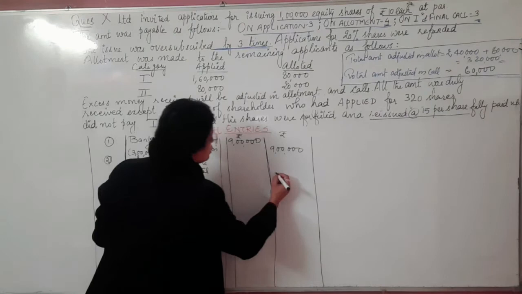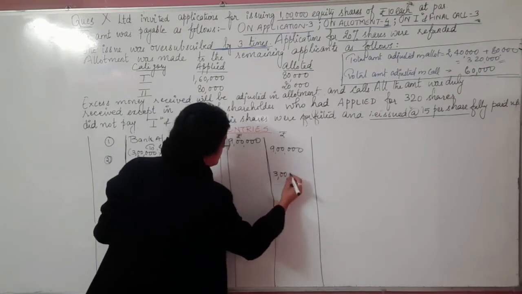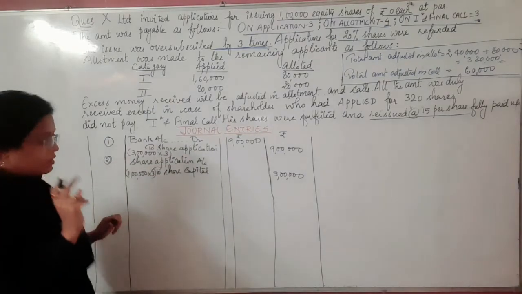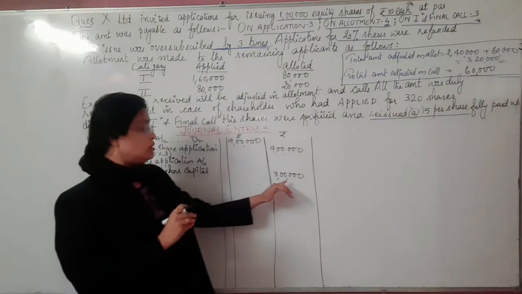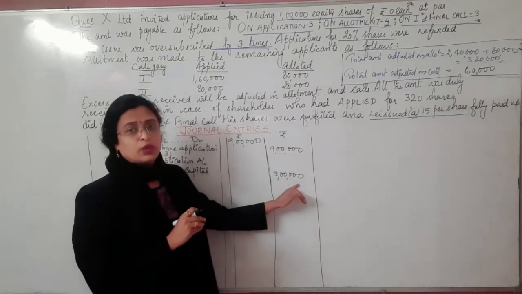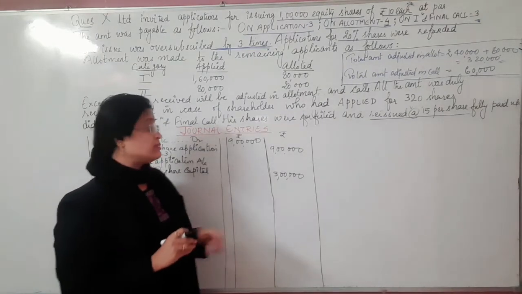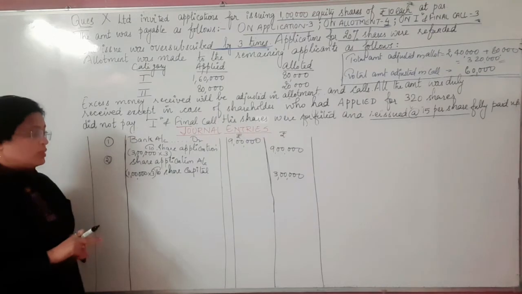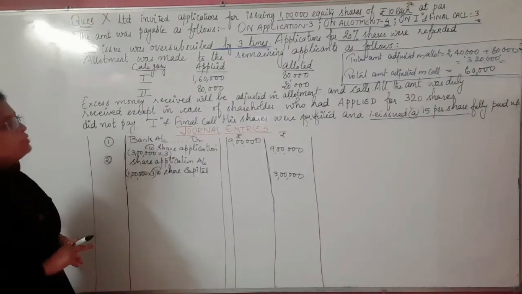Hence in front of the share capital, the amount for the issued shares is to be how much? 3 lakhs. So in front of the share capital we write 3 lakhs.